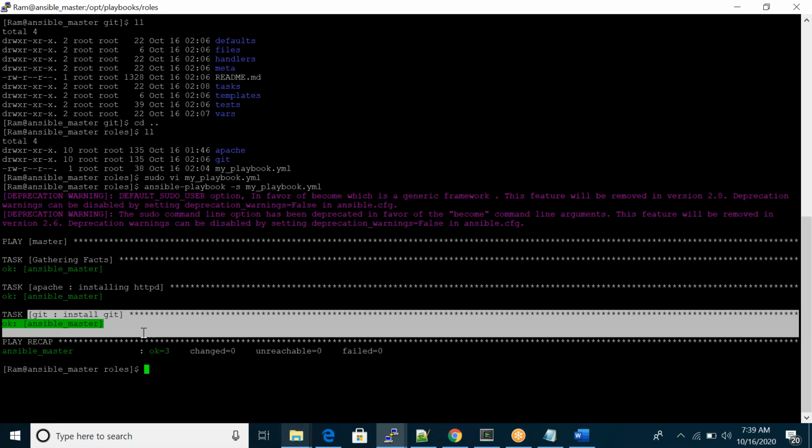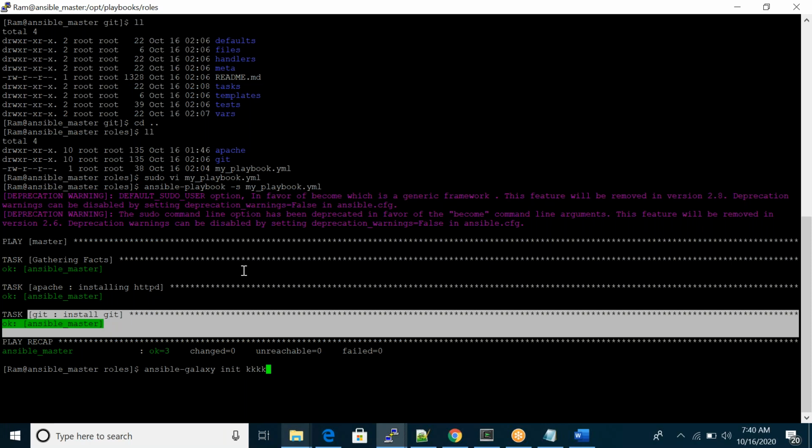Okay. Gaurav, Revati, Ram, one question. So every time whenever we want to create roles, we need to initialize via Ansible Galaxy. Yes. Whenever you want to create a new role, you have to run this command with a new role name. So how does this association happen?